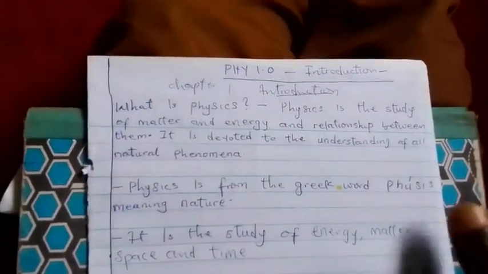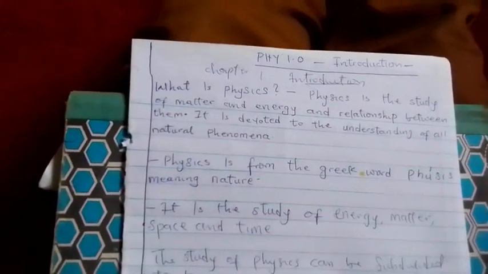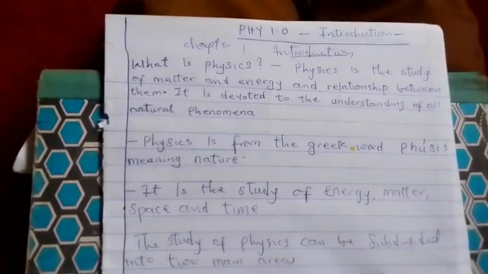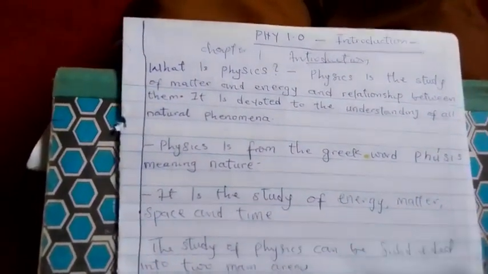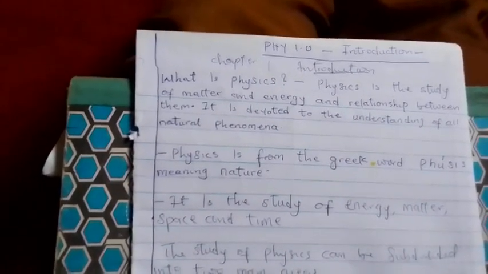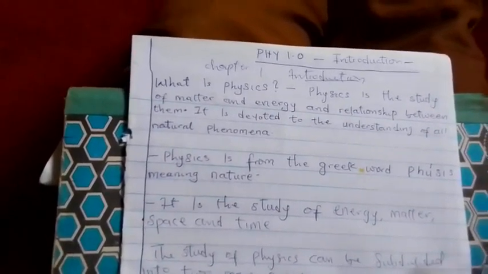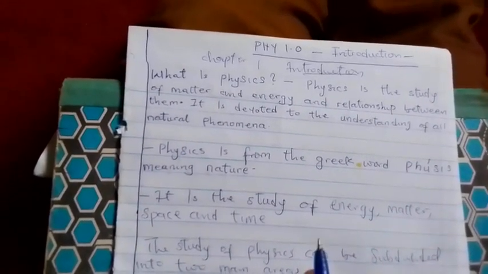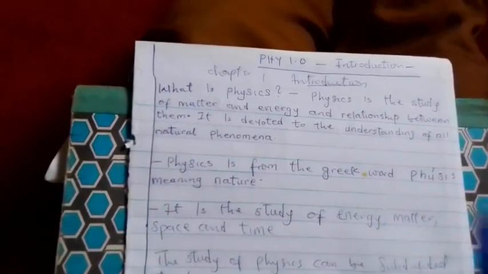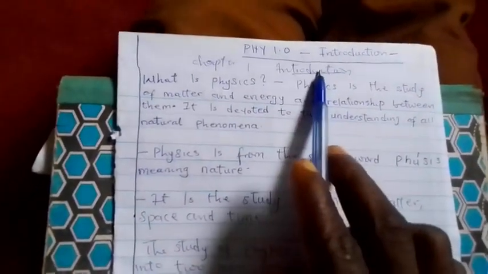So today we are going to start with the introduction to physics. I call this series Physics 1.0. What are we going to be talking about here? Elementary physics, and that is basically for part one of freshers generally. And so what are we going to be talking about here in Physics 1.01? As I've said, it is elementary or general physics, introductory physics. So this is the first chapter, which I call the introduction.